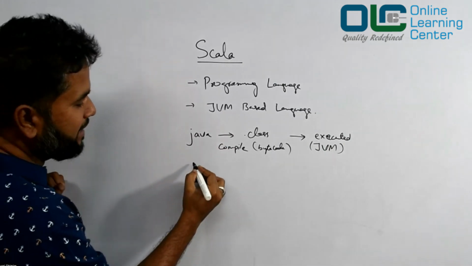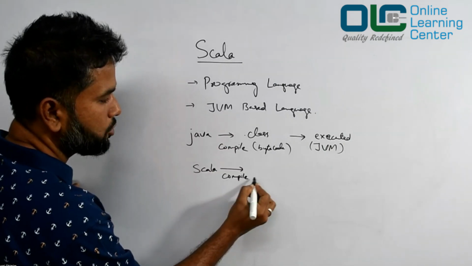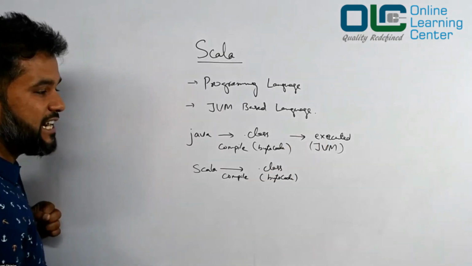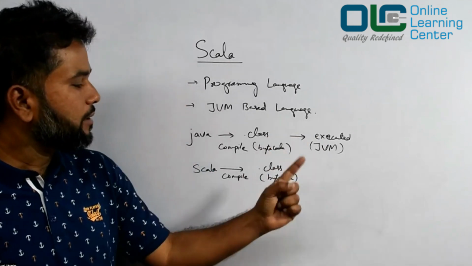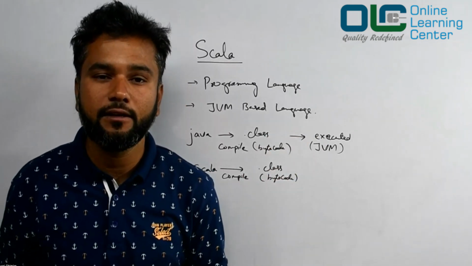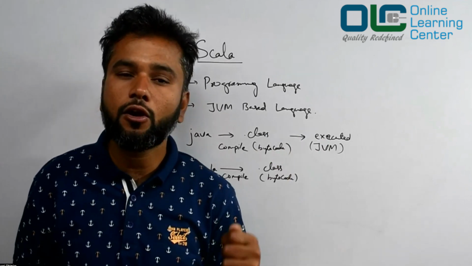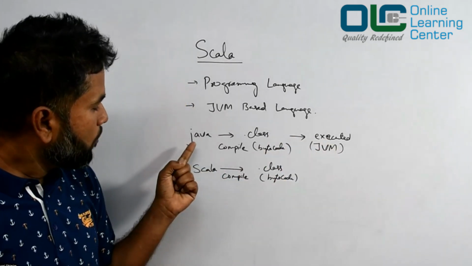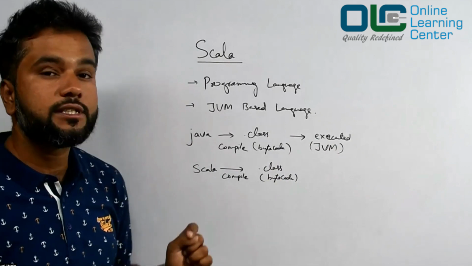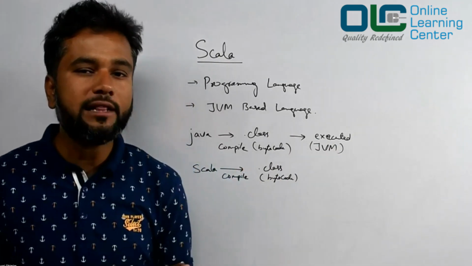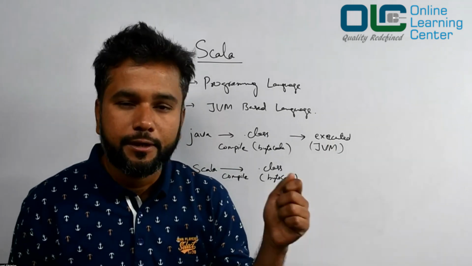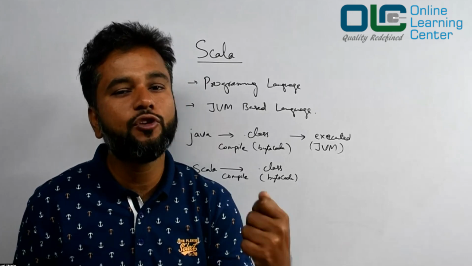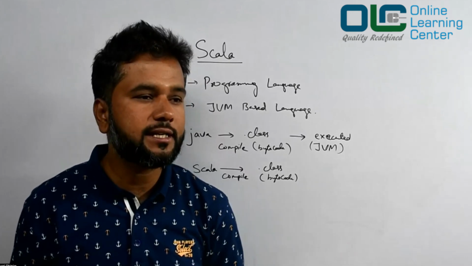Now when you write Scala code, it gets compiled to a .class file again, which means byte code. And JVM, which stands for Java Virtual Machine, understands only one thing, that is a .class file. So it does not matter where the .class file is coming from, it will understand it and execute it. No matter whether you're writing a Java program or working with Scala, at the end of the day you will compile the code, and when you compile the code, it eventually produces a .class file, and that .class file would be executed by JVM.